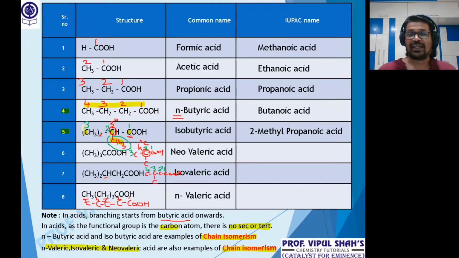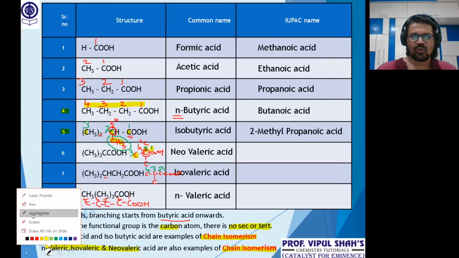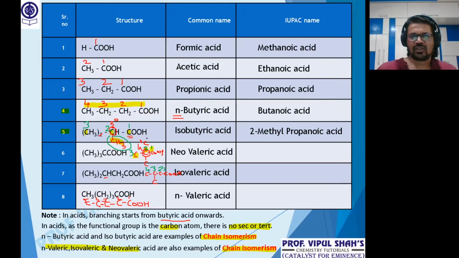See the next one now. Neovaleric, what will it be? That's also good. COOH is at 1. Then the center carbon atom is at 2, and this third one over here. Now if you observe, we have 2 branches. I'll just change the colors so you get an idea. I'll take a black one there. There is 1 methyl on top and there is 1 methyl down, at what position? Position 2. So what will you name the compound? 2,2-dimethyl. Skeleton is of 3. Alkane with 3: meth, eth, prop. 2,2-dimethyl propanoic acid. That's the 6th one.